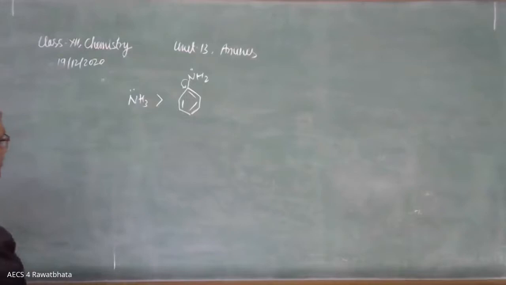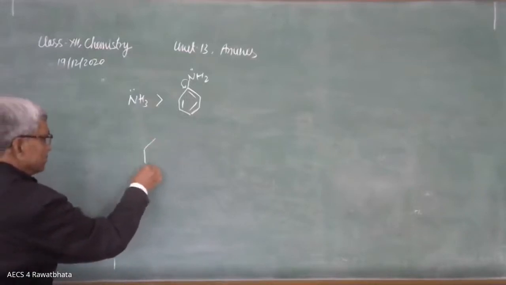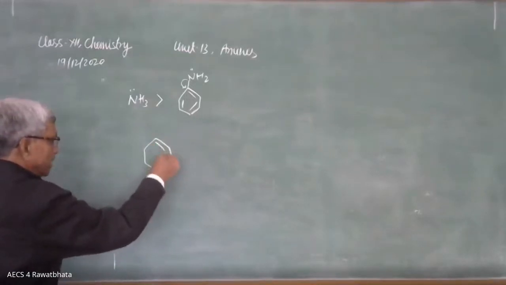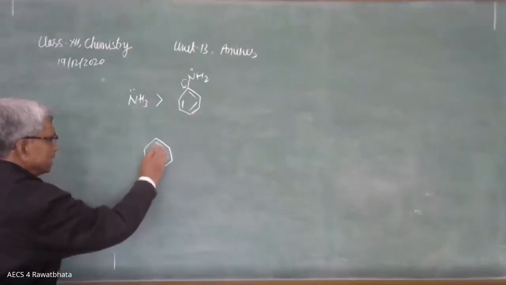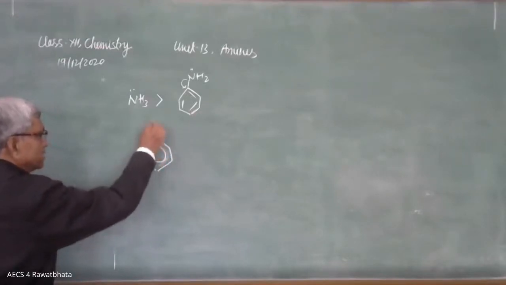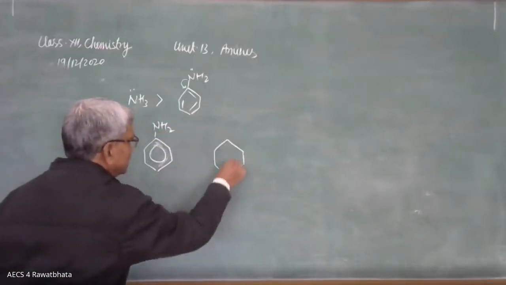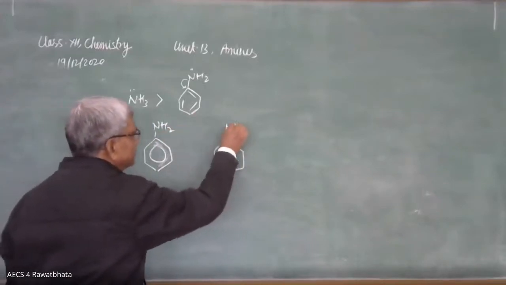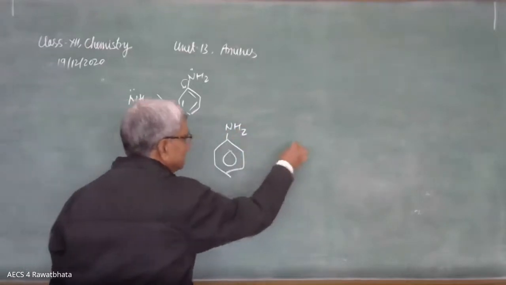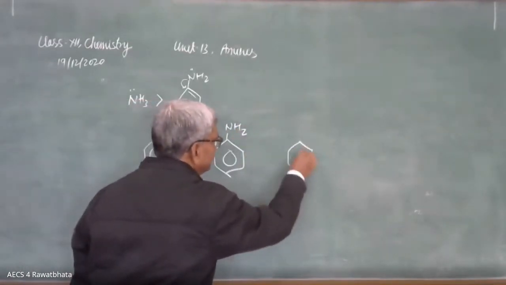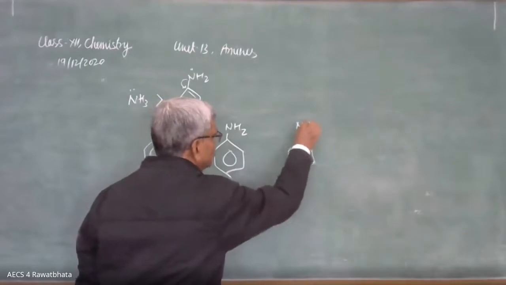And there are some groups attached to the benzene ring. Here it is aniline. Here it is another one, and third one. Here is NH2.